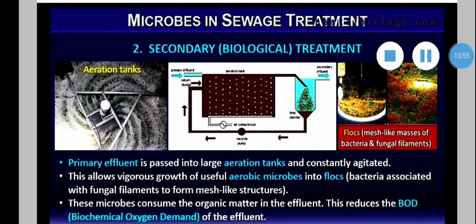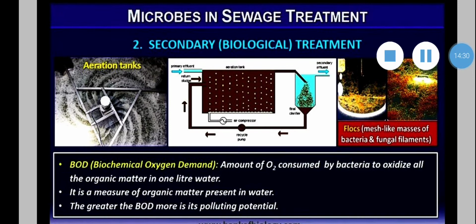Secondary treatment is also called biological treatment. The primary effluent is passed into a large aeration tank. Here it is constantly agitated mechanically and air is pumped into it. Aerobic bacteria grow vigorously and form flocs. Flocs are masses of bacteria held together by slime and fungal hyphae to form mesh-like masses. These aerobic microbes consume the major part of the organic matter present in the effluent. Due to this, the BOD, that is biochemical oxygen demand, of the effluent is significantly reduced.